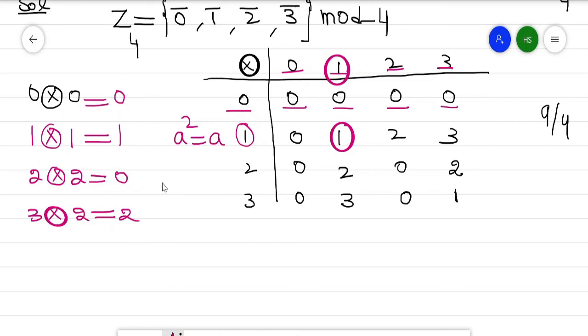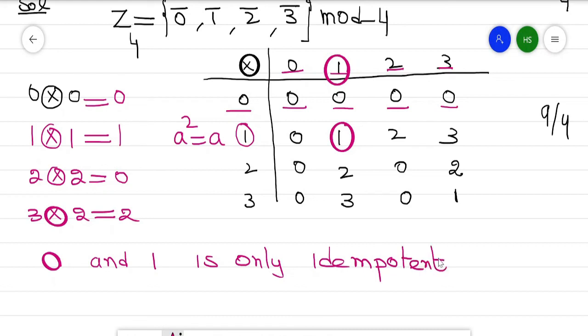Now 0 and 1 is only idempotent. We easily check that idempotent because these power 2 is equal to itself. So this is a idempotent, and this 2 is nilpotent, and 2 is only nilpotent. So in this way we can find the idempotent as well as nilpotent.